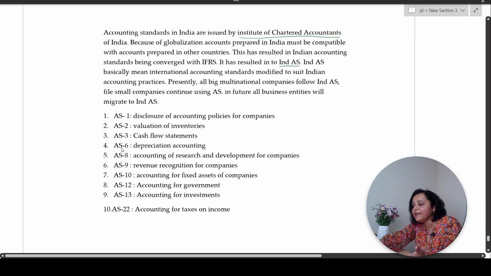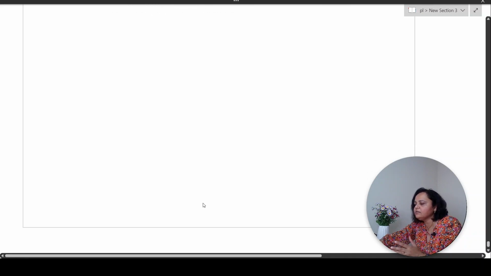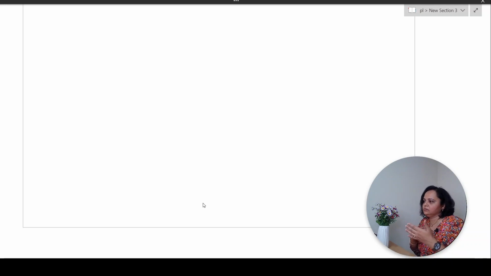AS6 relates to depreciation accounting. AS13, accounting of investments. AS22, AS is what? Accounting standards. So AS22, accounting for taxes on income. These are the various accounting standards. So this in detail was the first chapter. This gives you an idea of what you are going to study in this subject of bookkeeping and accountancy.